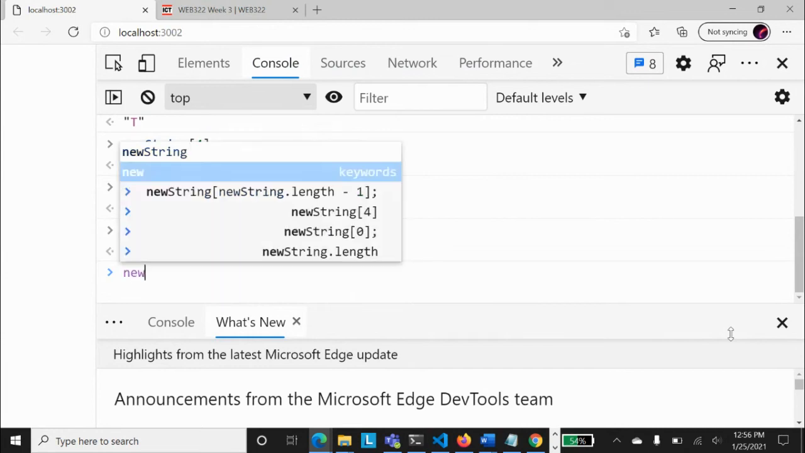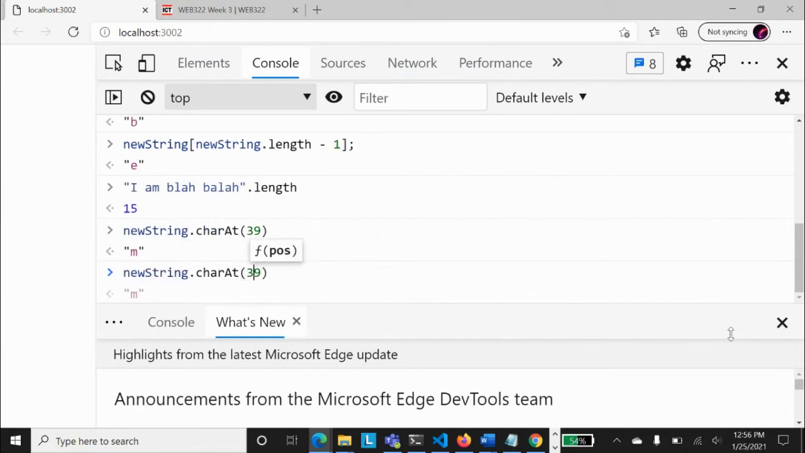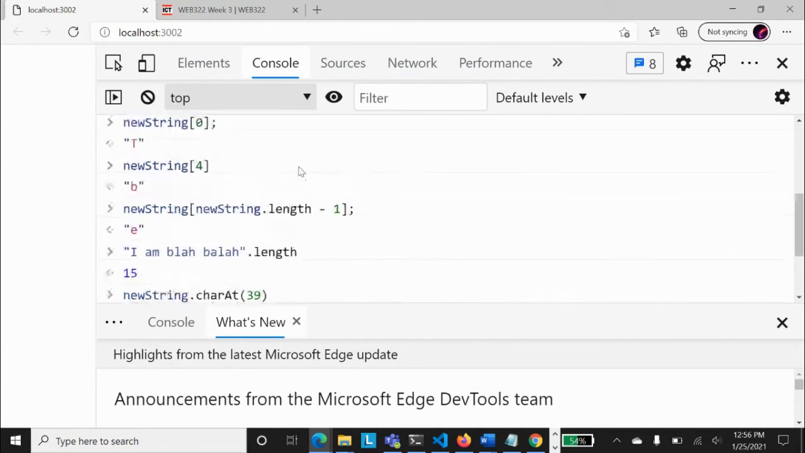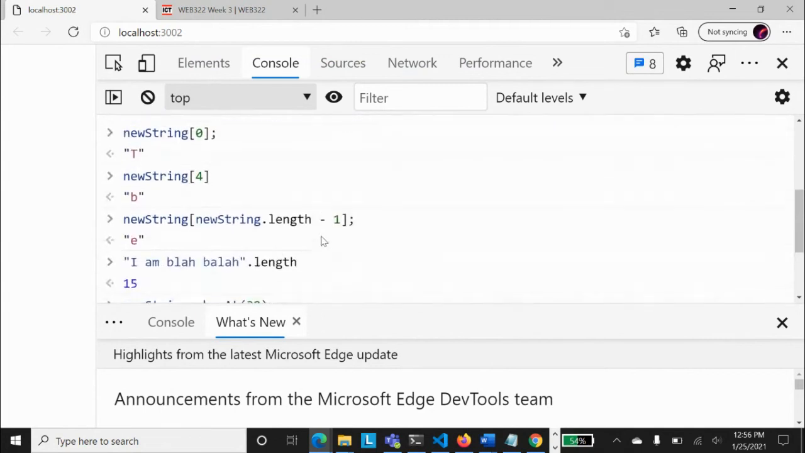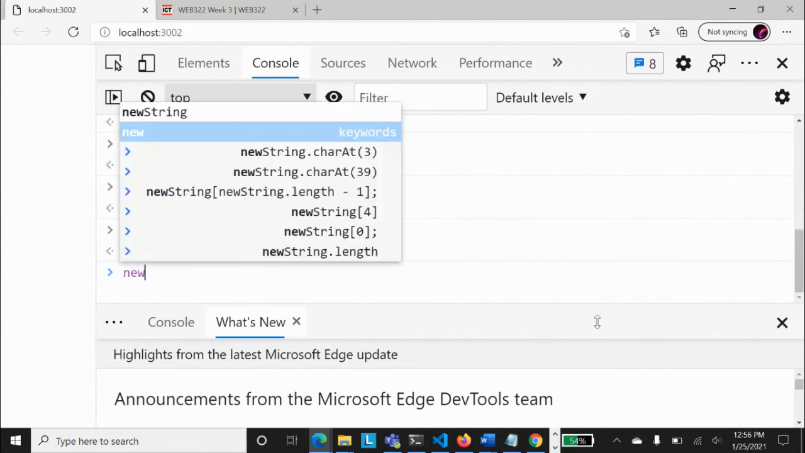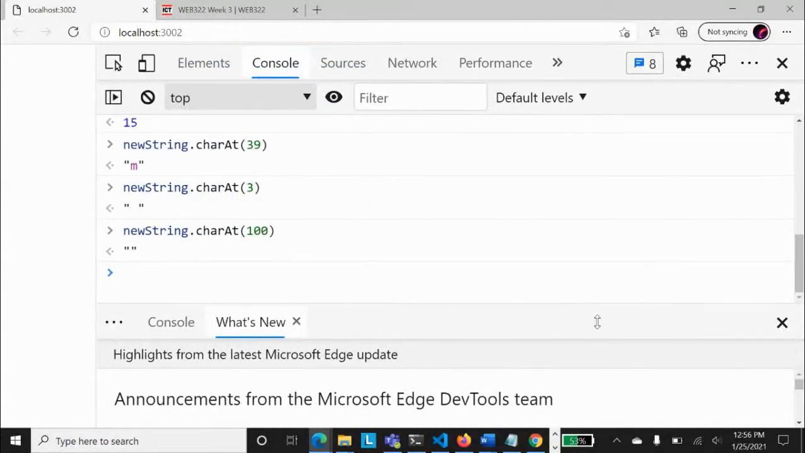Not only that, we have another function, charAt, character at. For example, I don't know what the location is, and I say 39. What is at the 39 location? It will show me M. Let's run it again, and I ask what is at the 3 location. At the 3 location, it says it's empty. Why? Because 0 1 2 3, this 3 is the space, so it's nothing. And if you say charAt 100, there is nothing because 100 is not there.